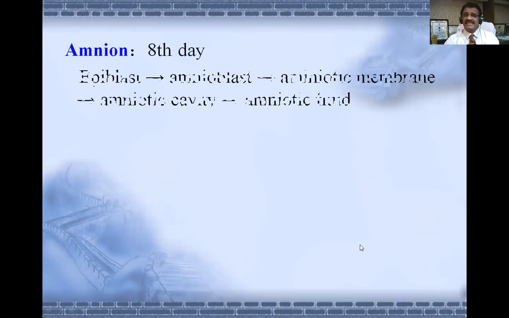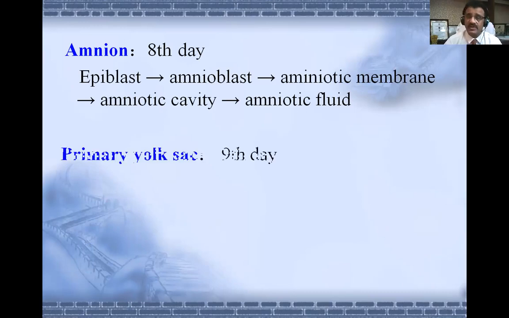Well, now what is the amnion? It comes on the 8th day. It is a cavity formed by the epiblast, as I told you in the earlier slide. So we call it the amnioblast. Then the amniotic membrane gives rise to the amniotic cavity, and it is filled with amniotic fluid. So these are the membranes of the fetus for the support of the fetus in further development up till the birth.